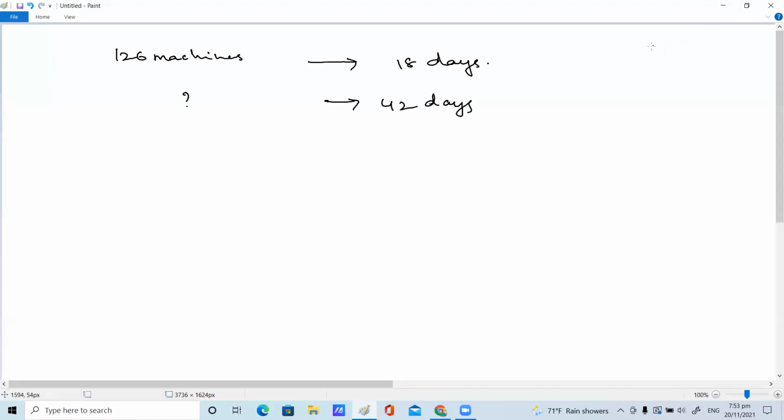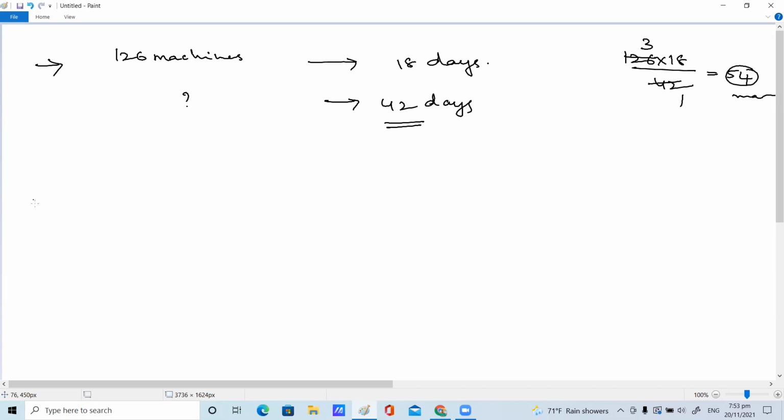Here, days are increasing, so machines are decreasing, right, children? So you just go with 126 into 18 by 42. 54, right, Nana? 42 ones are 42, threes are 18 threes are 54. 54 machines are needed to make the same kind of articles in 42 days. Yes, ma'am, 54. Right, children.